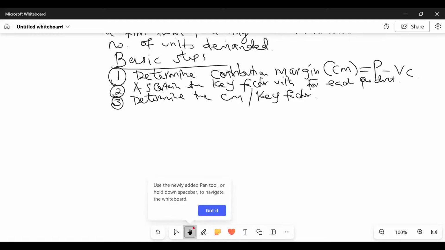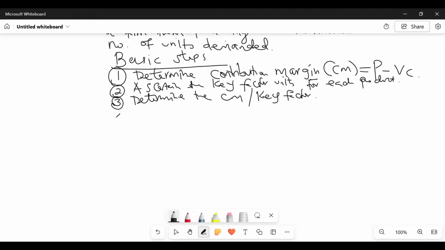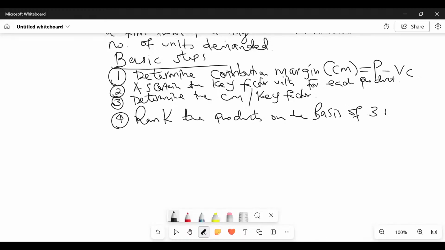So number four, what are we doing there? Number four, ladies and gentlemen, what we are doing is to rank the products on the basis of three above.